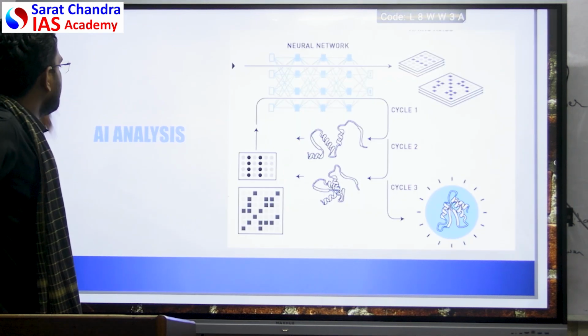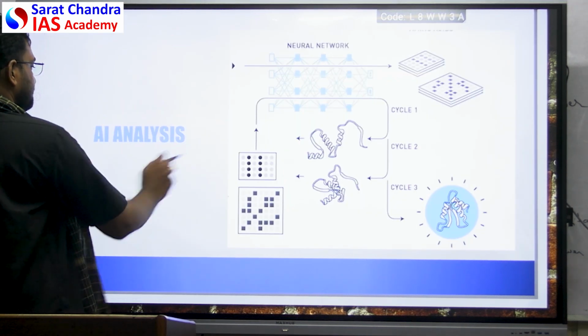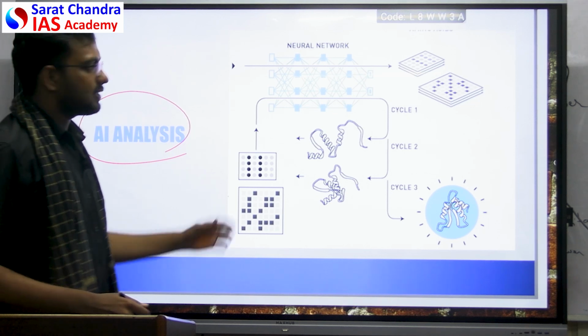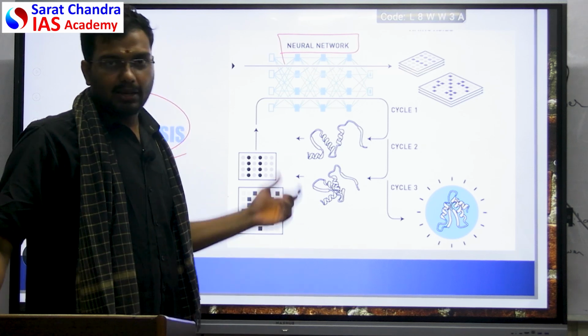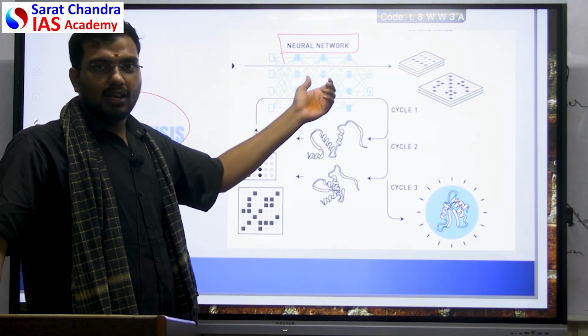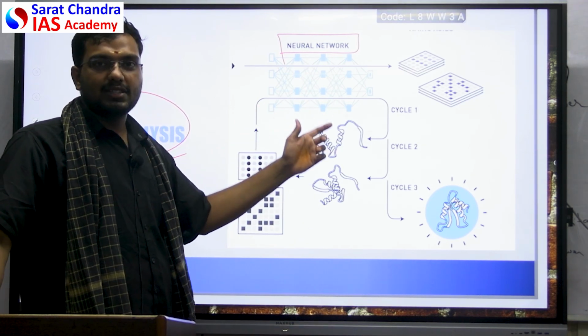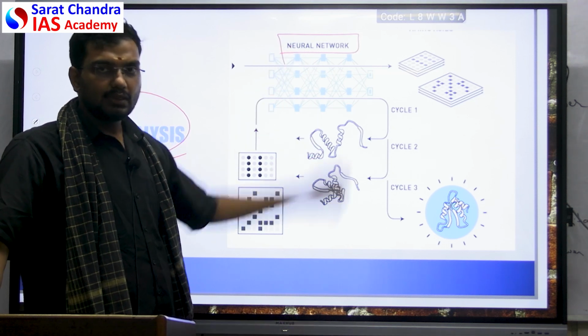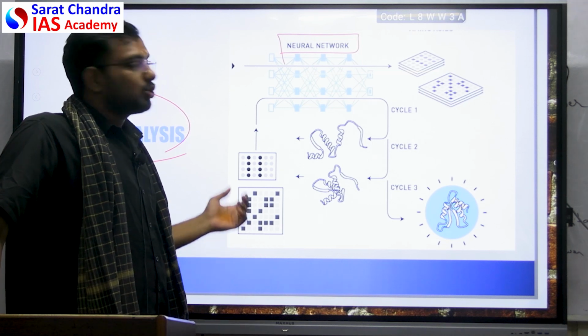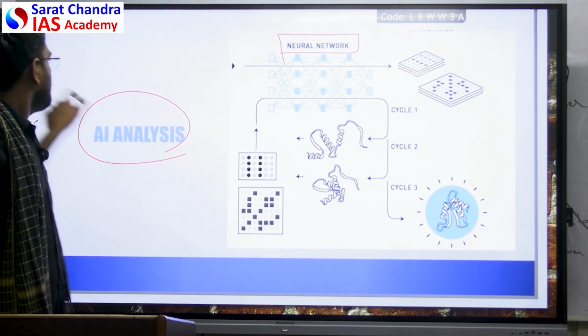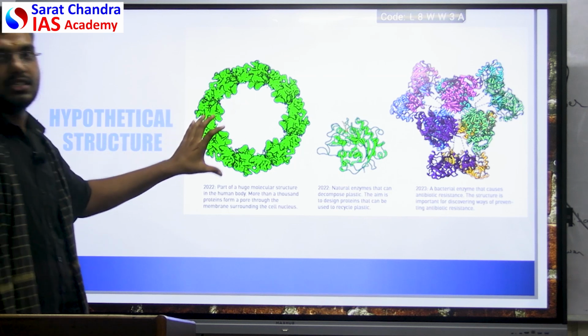In the third step, what they did was, through AI, using artificial intelligence, through neural networks. Neural networks has become a very buzzword due to ChatGPT. Now if you observe, the Nobel Prize in Physics is also given for the use of neural networks, which we'll discuss in the next class. So through the use of artificial intelligence, now they're able to predict the shape of the proteins.